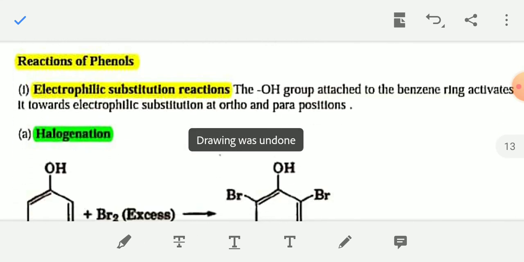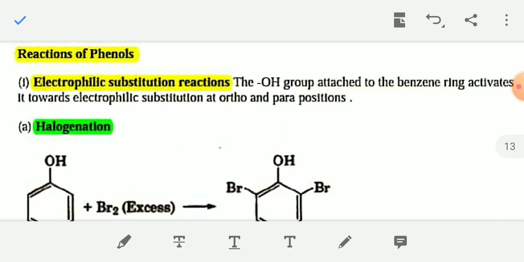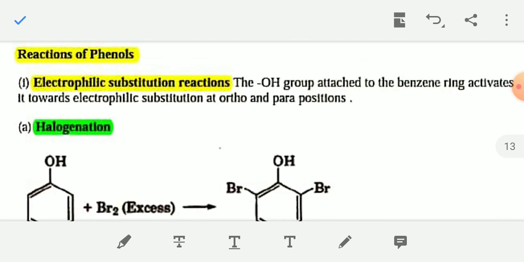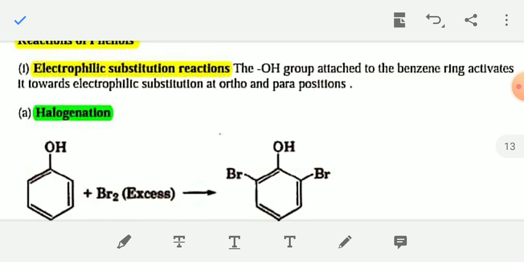Now reaction of phenols. Reactions of phenol are more important than the reactions of any aliphatic alcohol. So the first reaction of phenol is electrophilic substitution reaction.